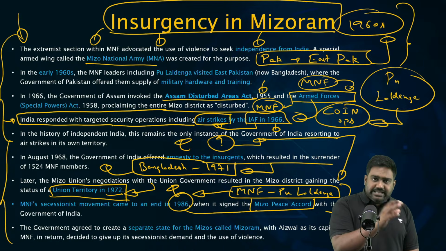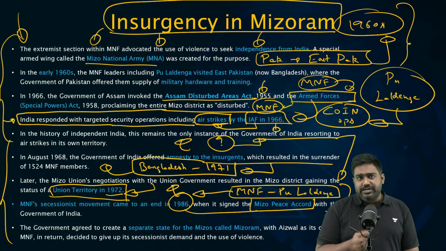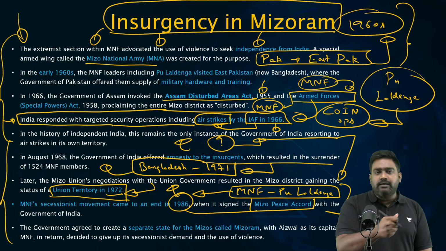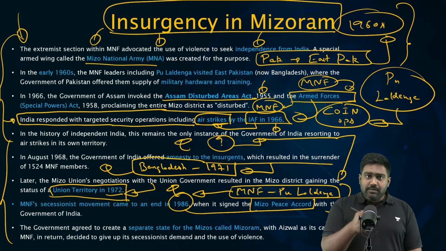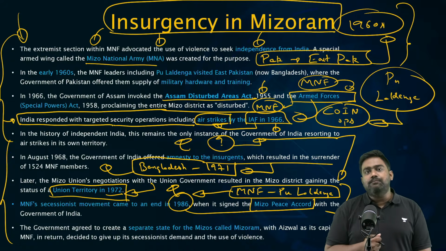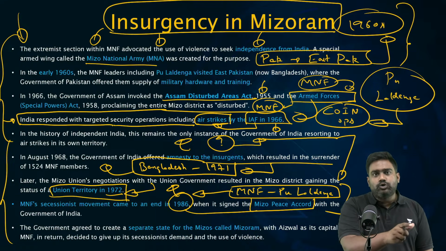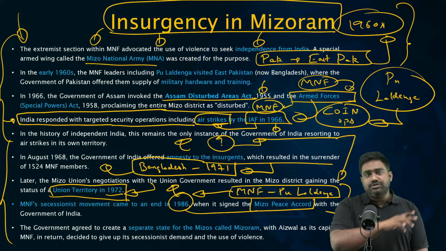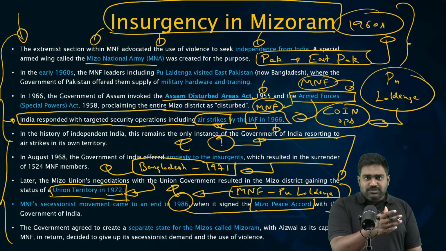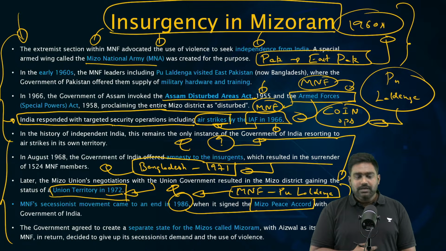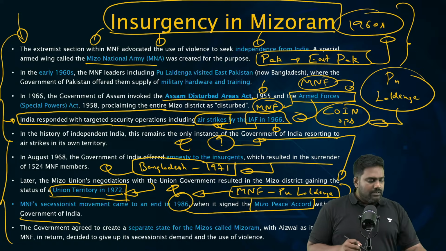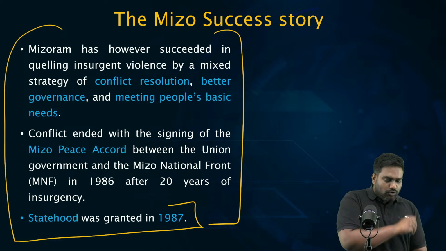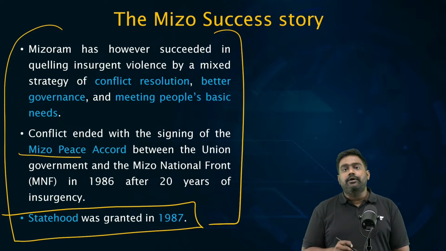To some extent, yes, force becomes necessary to deal with security threats. But beyond a point, once you achieve your objective of weakening these outfits, when the government is holding the leverage and the bargaining power, India has shown the willingness to talk, to negotiate and find a political settlement, even making concessions to meet the genuine aspirations and demands of the people. So through the peace agreement, India established Mizoram as a state. Statehood was granted under the Mizo Peace Accord.